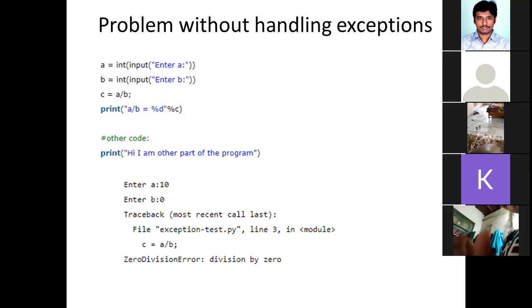Another doubt. If we give the line 4 after the print statements, can you show me the code? How you are asking? I am unable to get you. C equal to A by B. If you give that in 6th line or 4th line, no issue. You can write the program in the chat box, and you can show me. I'll try to rectify that. You show me that program in the chat box. In the meanwhile, I'll continue the program.